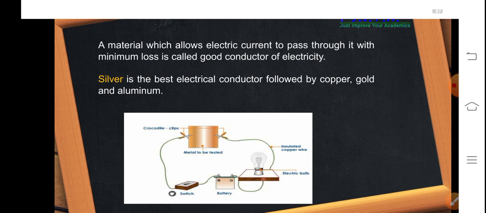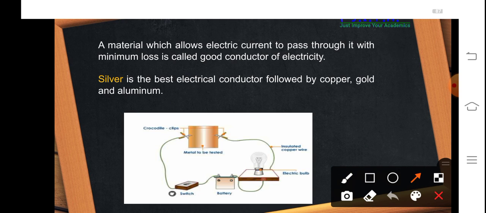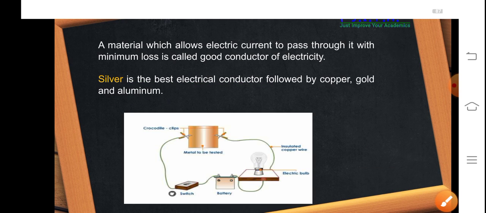Again, here we need to learn that silver is the metal which is the best electrical conductor. Then it is followed by copper, gold and aluminium. So these are some facts you need to learn for exam purposes also.